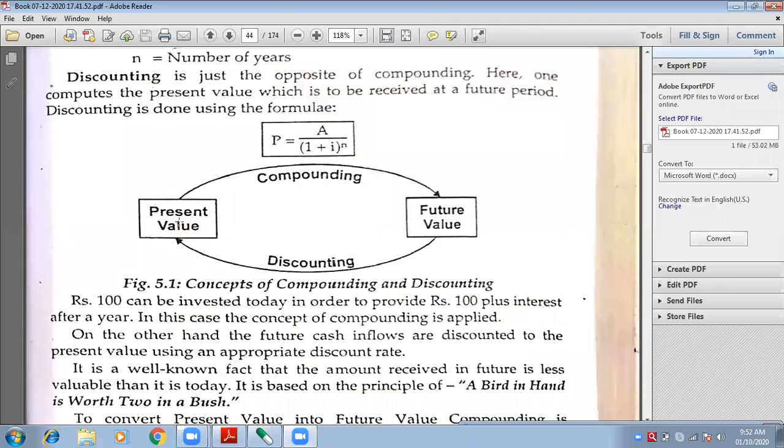So if you want to compound your present value, it becomes your future value. After compounding, it becomes future value. So an example of compounding is investment. Suppose you have invested your money in fixed deposits, 5 lakhs rupees, and in the future you will get rupees 5 lakhs 50,000. So it has been compounded, no? It has been increased.